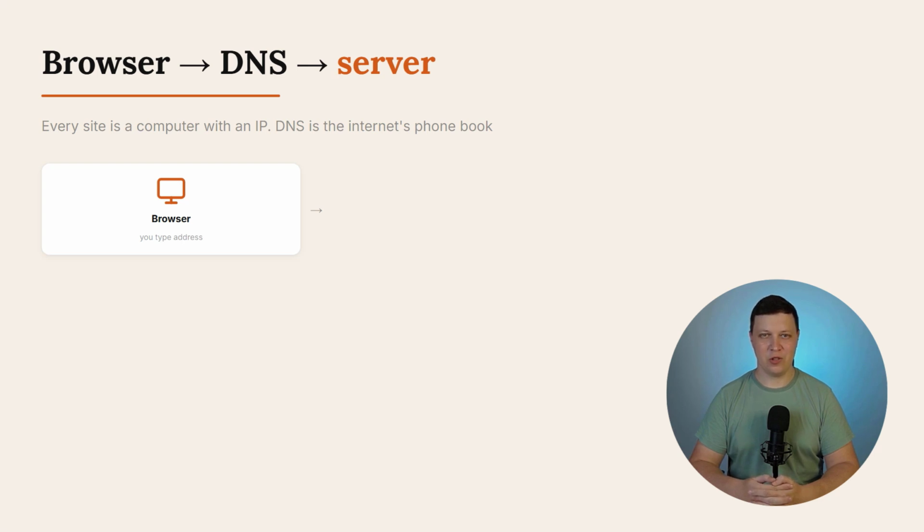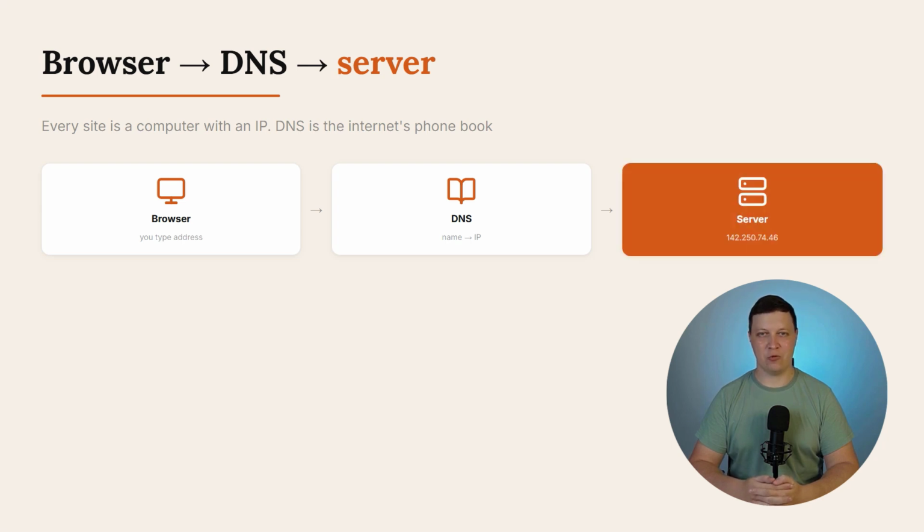When you type google.com in your browser, the browser doesn't know where that site is physically, so it goes to a DNS server. DNS stands for Domain Name System. Think of it as the internet's phone book. You tell the browser, open google.com. The browser asks DNS, what's the IP for this domain? DNS responds, 142.250.74.46. The browser goes there. That's the full path from address to server.